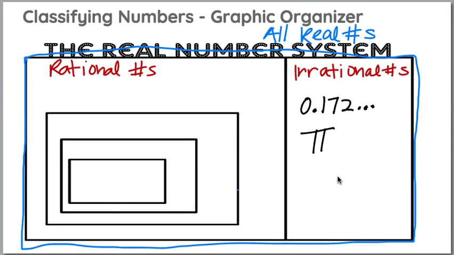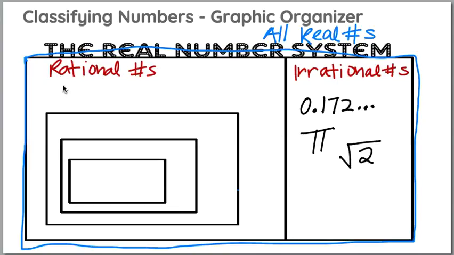Pi is another very famous irrational number. We also talked about square roots, where the number inside is not perfect. Square root of 2 is a pretty common one that you may see. Nothing times itself equals 2. So again, the number that's inside, there are no factors that is a number in itself. So maybe think of a couple more square roots where the number inside is not perfect, or decimals that never end.